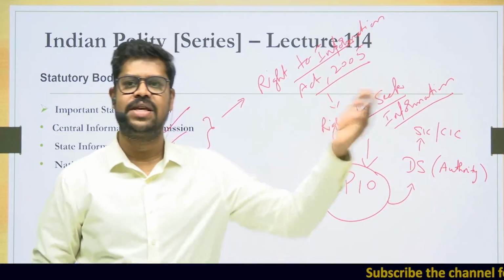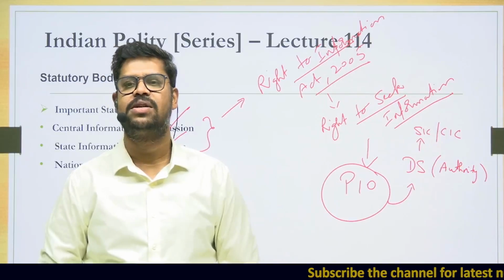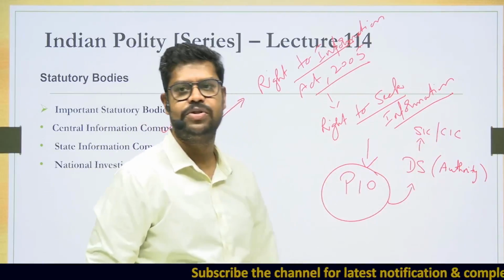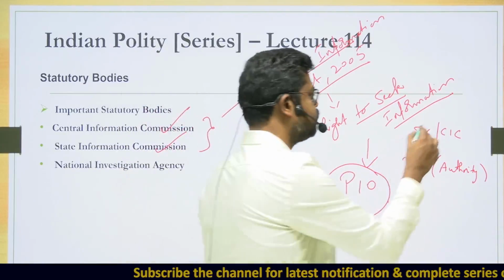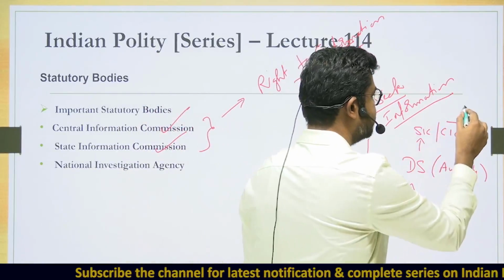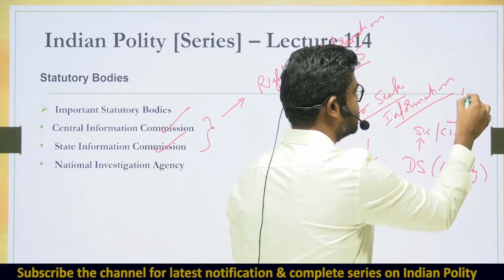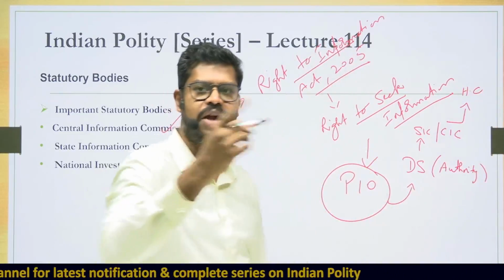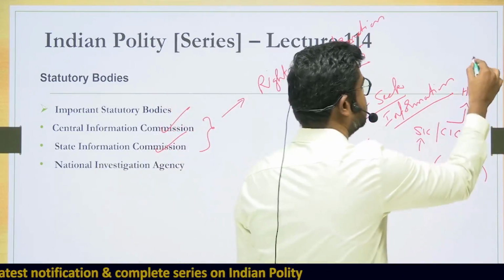In all these cases, they can go to the appeal to the concerned authority. So in this case, it is the State Information Commission or the Central Information Commission. Even if you are not happy with the decision given by the Information Commission, then the next level of appellate authority is the High Court concerned. And against the order of the High Court, the next level of authority is the Supreme Court of India.